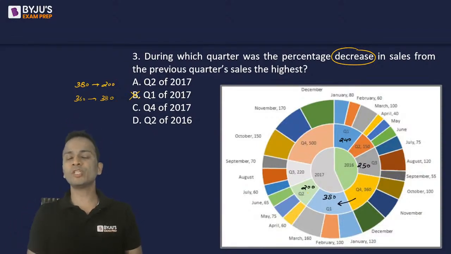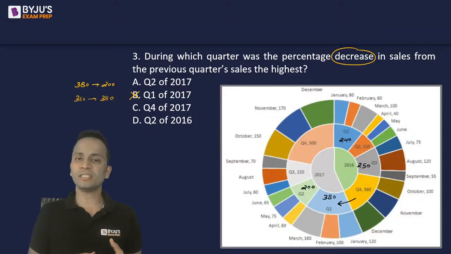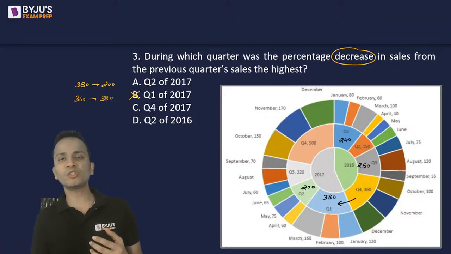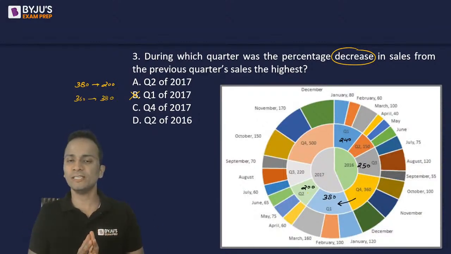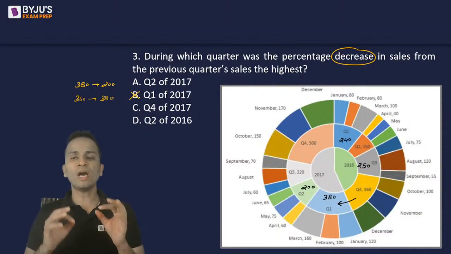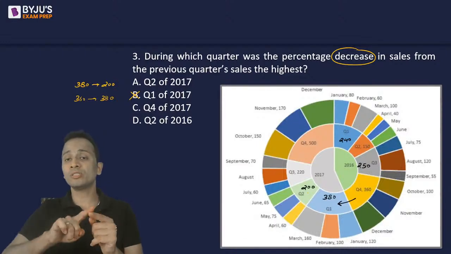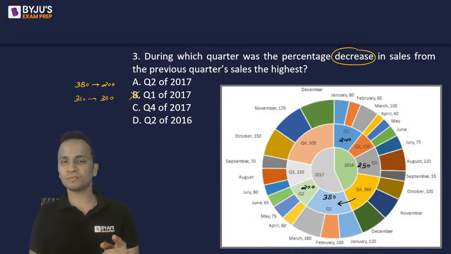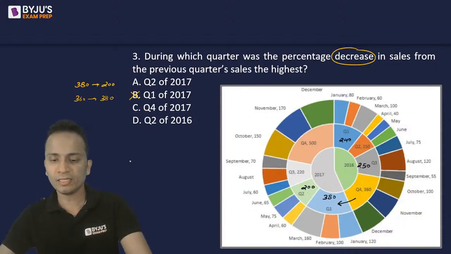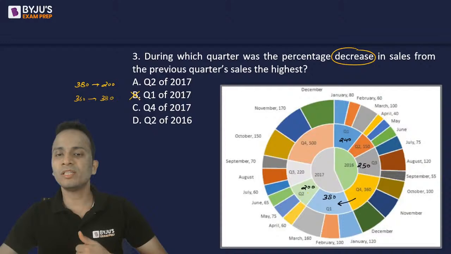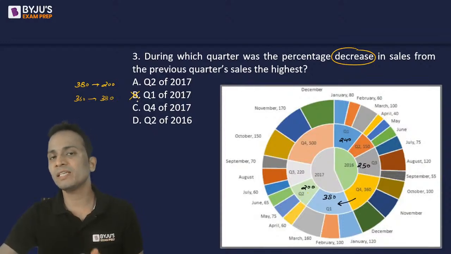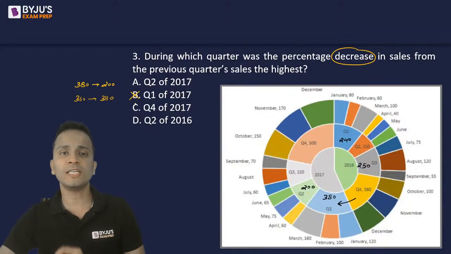During which quarter was the percentage decrease as compared to the previous quarter the highest? So you understand what is percentage decrease. What you have to do is compare each of these quarters with the previous quarter. So option B will be eliminated because in this case we are experiencing an increase, not a decrease.